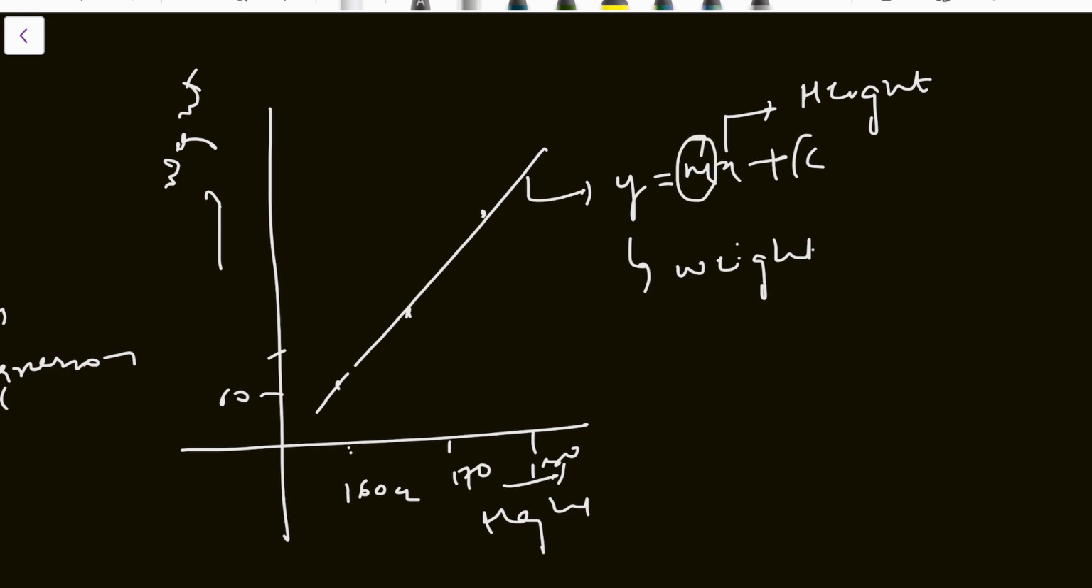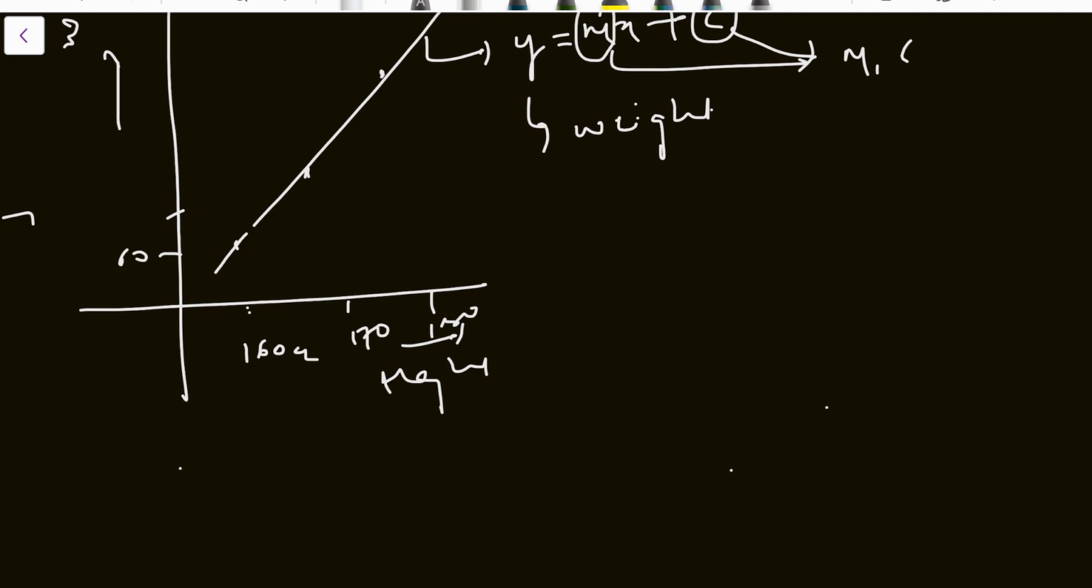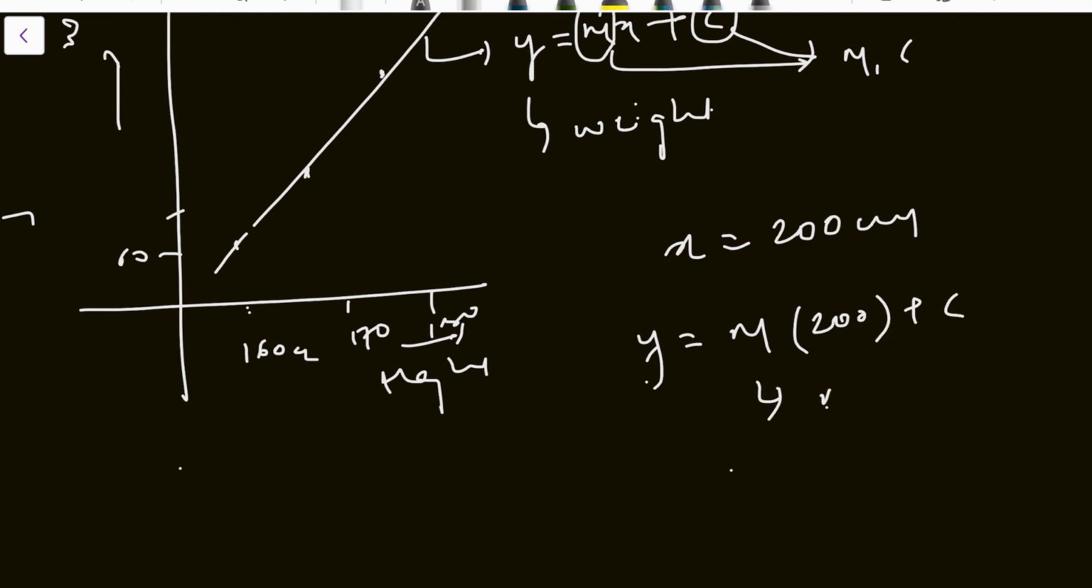The model will calculate both of these, and when future data is entered, let us suppose I have entered 200 centimeters, let us suppose I have given x as 200. So it will substitute in this formula y equals m times 200 plus c. Here m equals 1 by 2 and c equals 0.